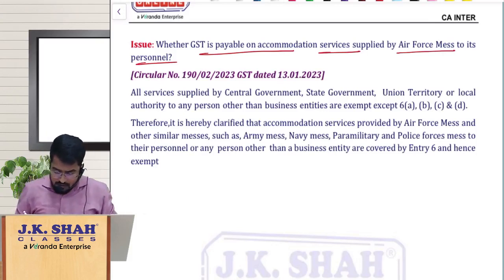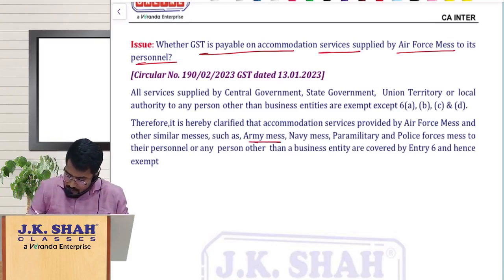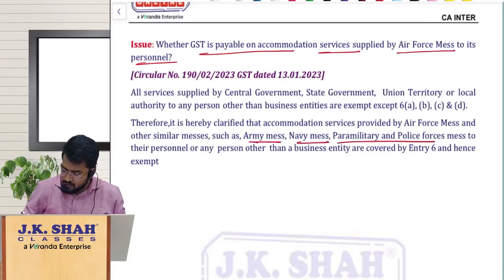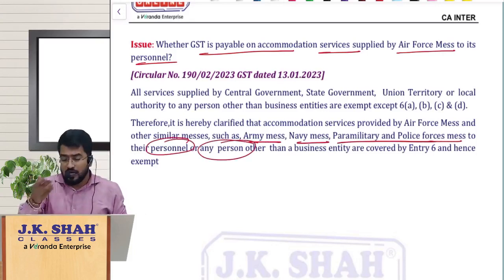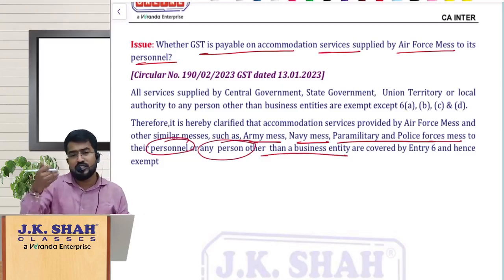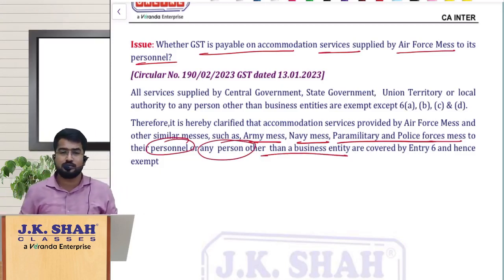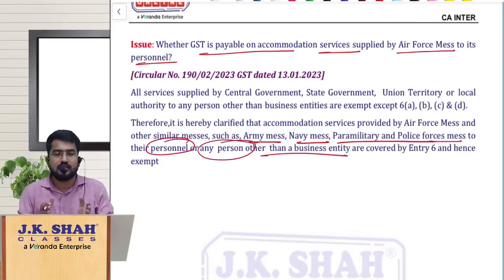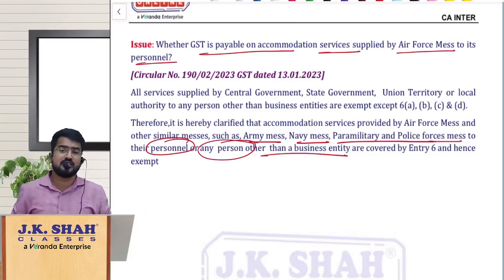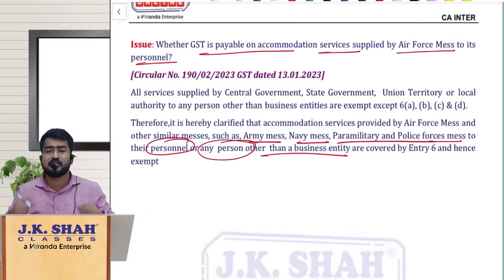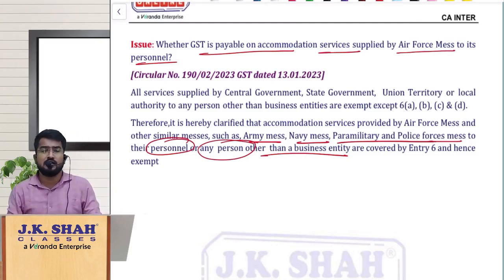Here also, services provided by army mess or navy mess or paramilitary and police forces mess to their personnel or any other person other than a business entity is obviously covered under entry 6 and it is exempt. Guys, understand, simple. These people are government and they are providing services to their staff. They are not coming under business entity definition. So government services to any person other than business entity is exempt other than 6 ABC. So these are obviously exempt.